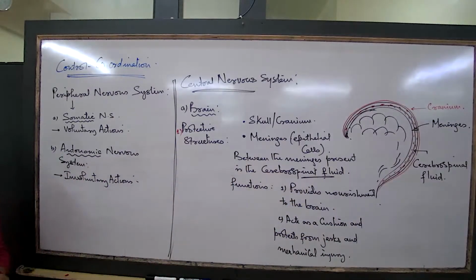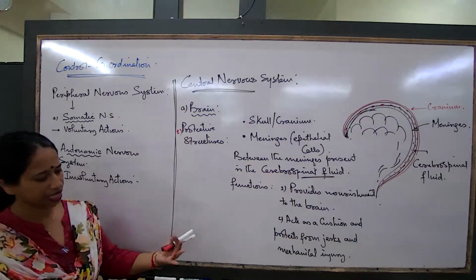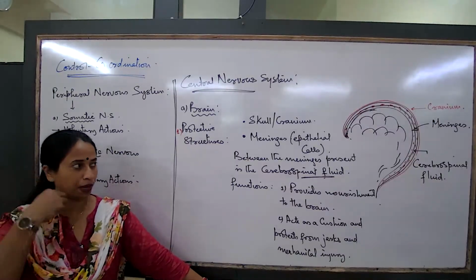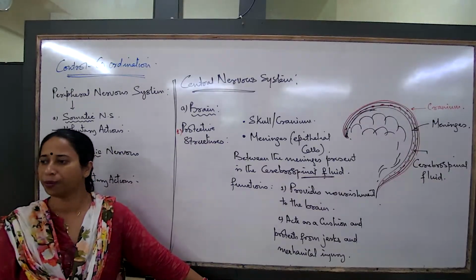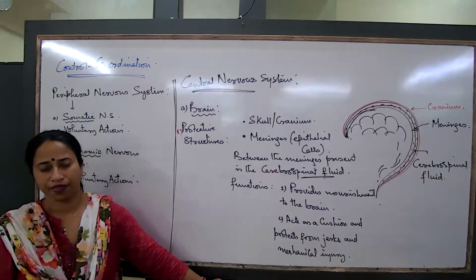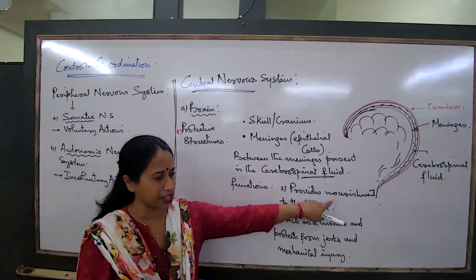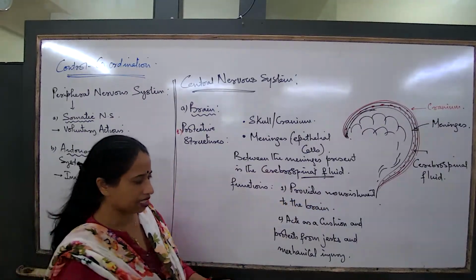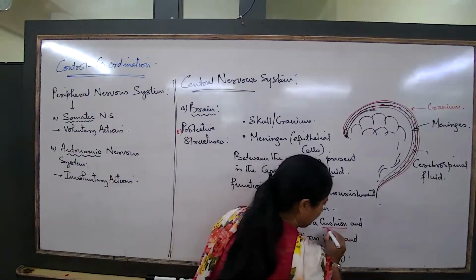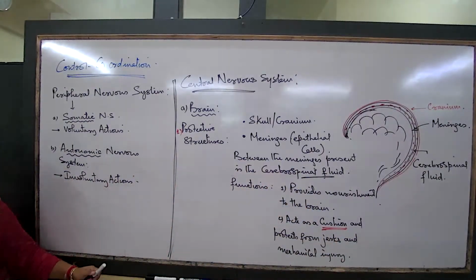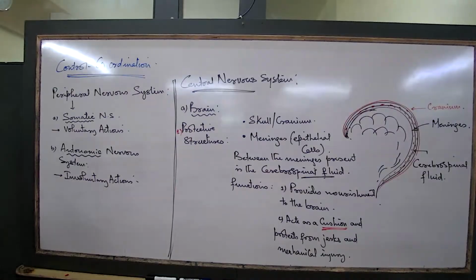Where is cerebrospinal fluid present? It is present between the meninges, a watery fluid. This watery fluid can provide nourishment to the brain, and at the same time it acts as a cushion. It acts as a protective layer, does not allow the brain cells to get easily damaged.